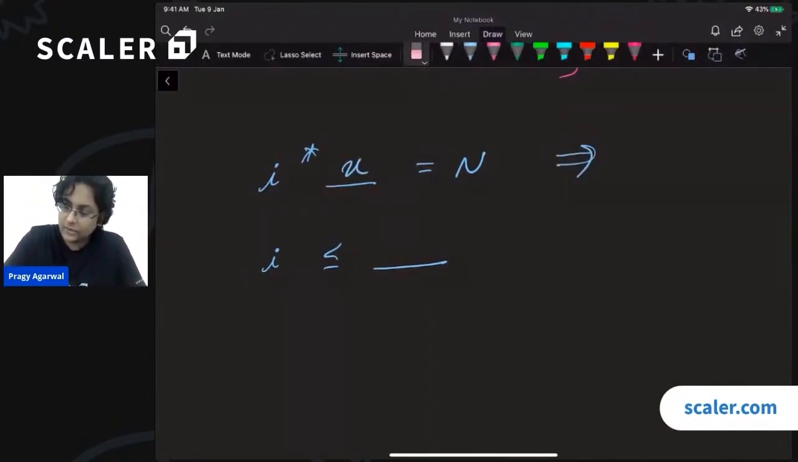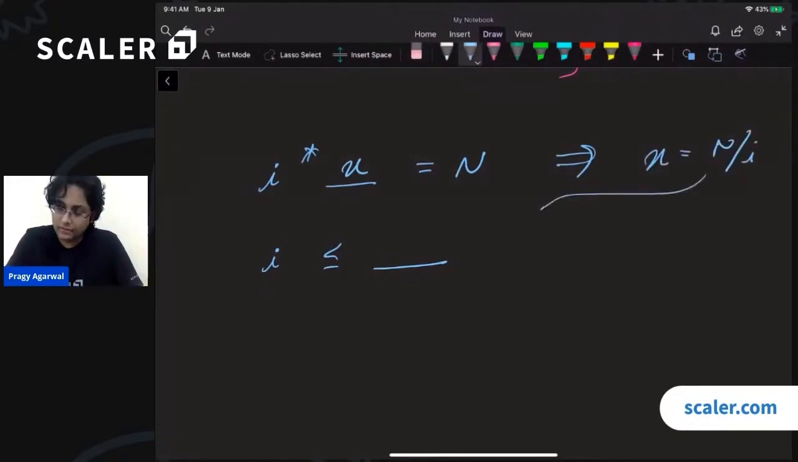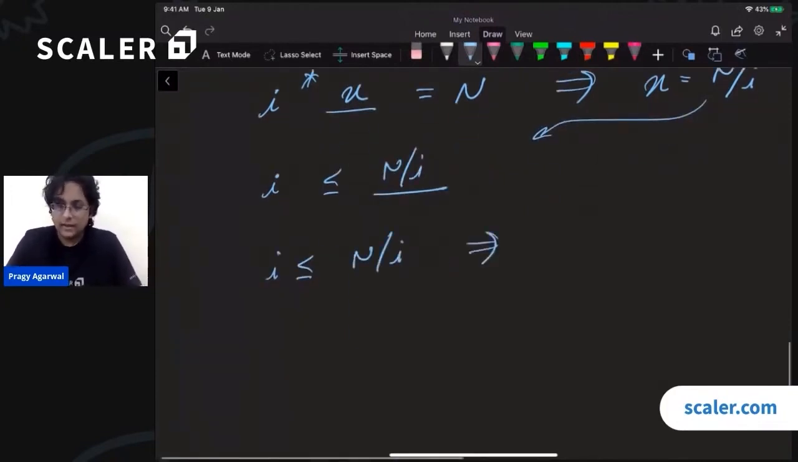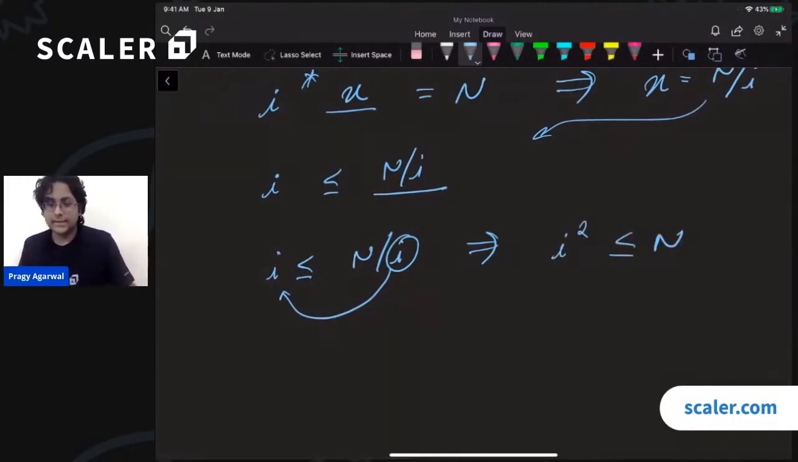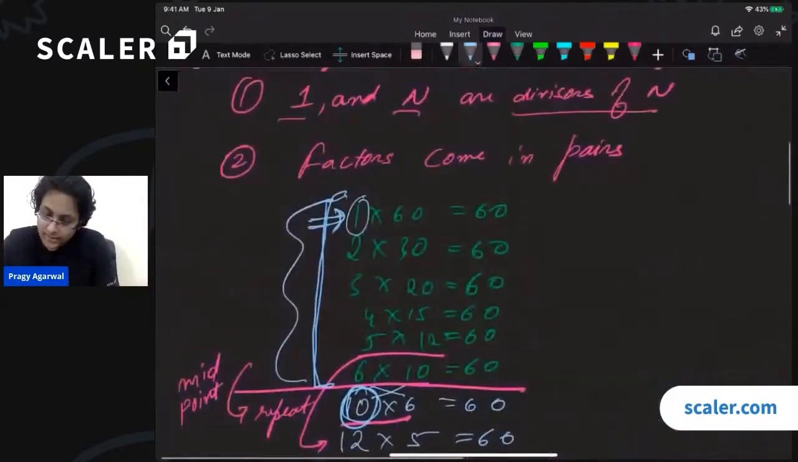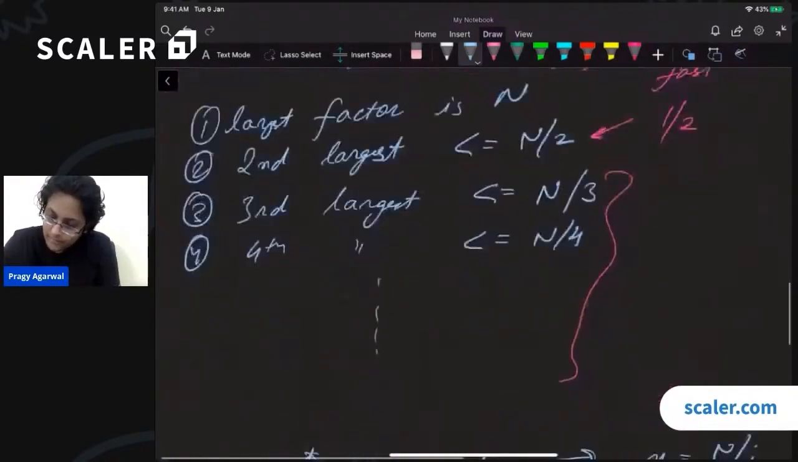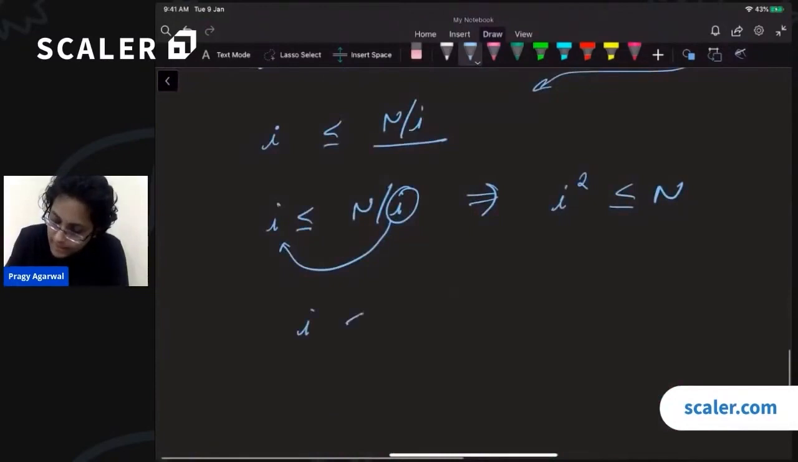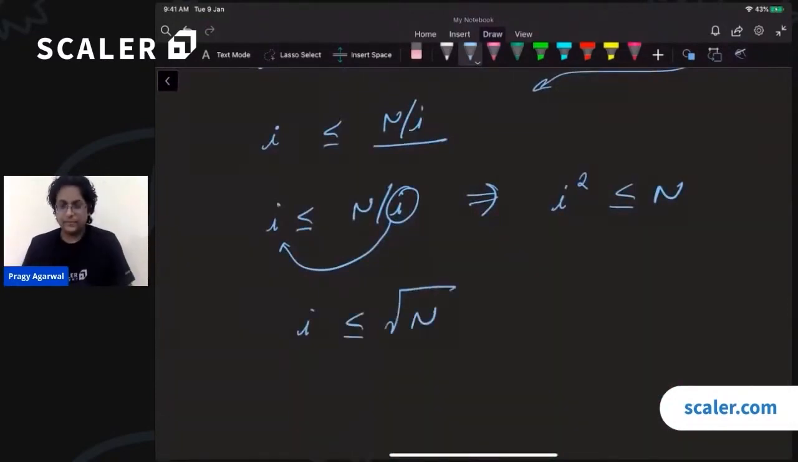I can say that x equals n divided by i. So I can put the value of x over here. I will get i is less than or equal to n divided by i. What can I get from this? I can move this i to the left hand side. So I will get i squared is less than or equal to n. And what does this tell me? This tells me that i must be less than or equal to the square root of n. Is this part clear? Is this derivation clear? This is very simple.